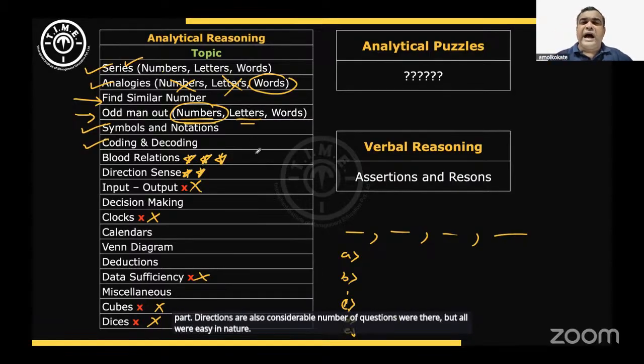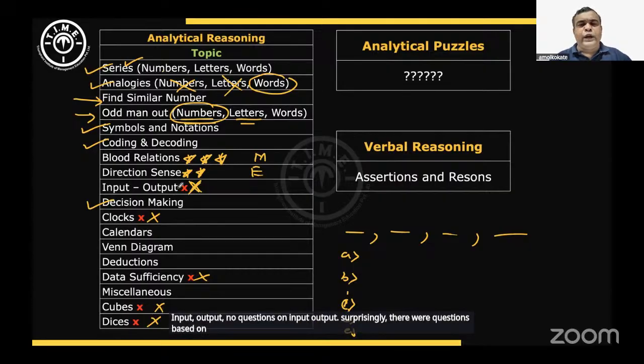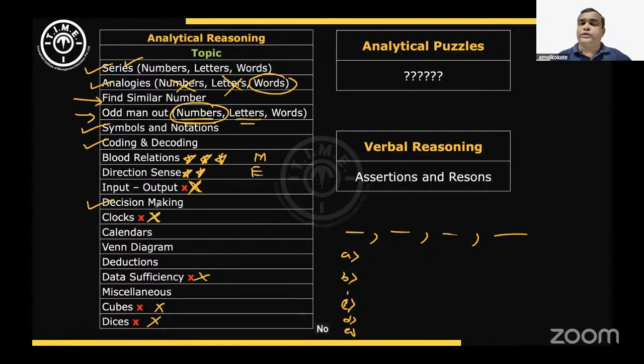So blood relation, I will say easy to moderate, based on whether you are able to draw the family tree or not. But direction questions, I will say easy. Input output, no questions on input output. Surprisingly, there were questions based on decision making. Around 3 questions were based on decision making. No questions on clocks.